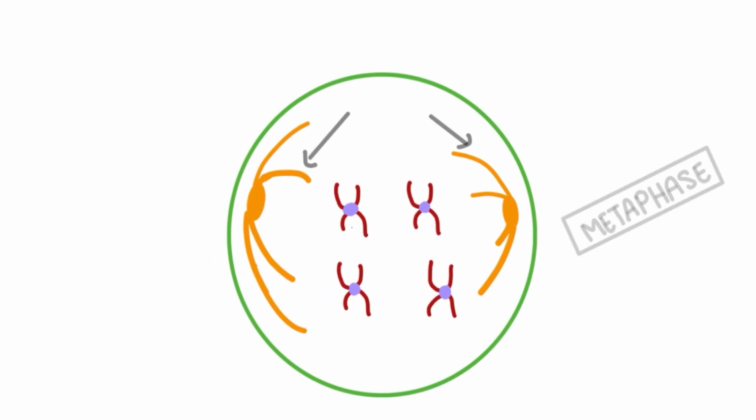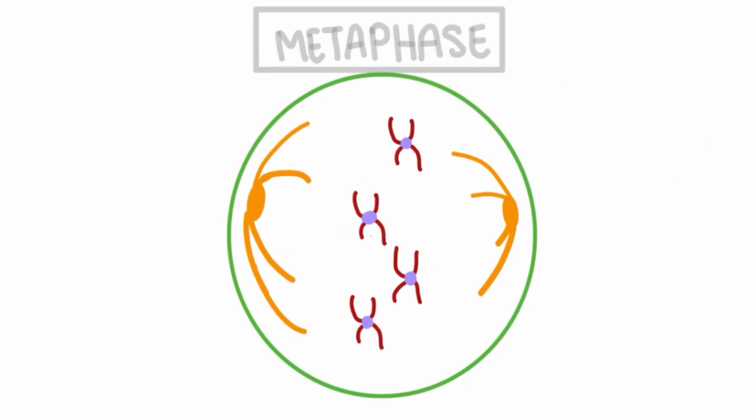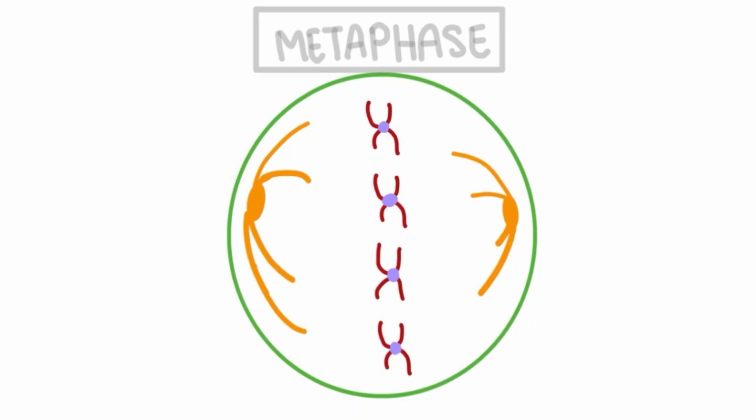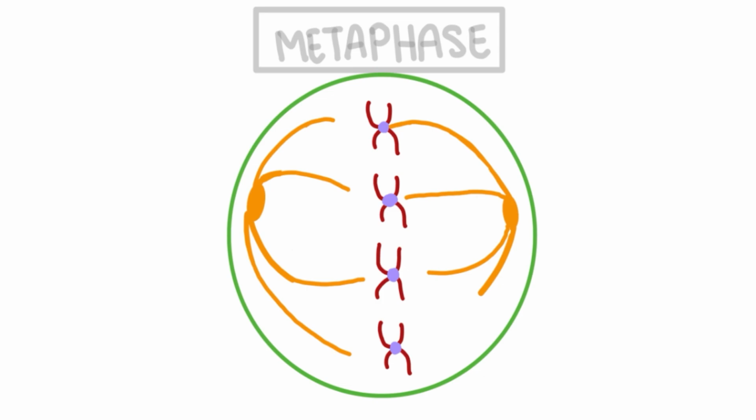The next process of the cell cycle is called metaphase. In this process of cell division, the chromosomes align to the middle of the cell, or the cell's equator, and the spindle fibers stretch to connect to the centromeres in the middle of the chromosome.